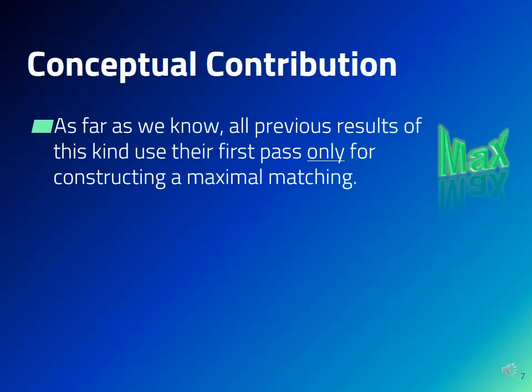To the best of our knowledge, all the previous results for few passes use the first pass only for finding the maximal matching. In other words, they run in their first pass the same greedy algorithm that achieves half approximation in a single pass. Then, in the subsequent passes, these algorithms try to improve the maximal matching obtained in the first pass.